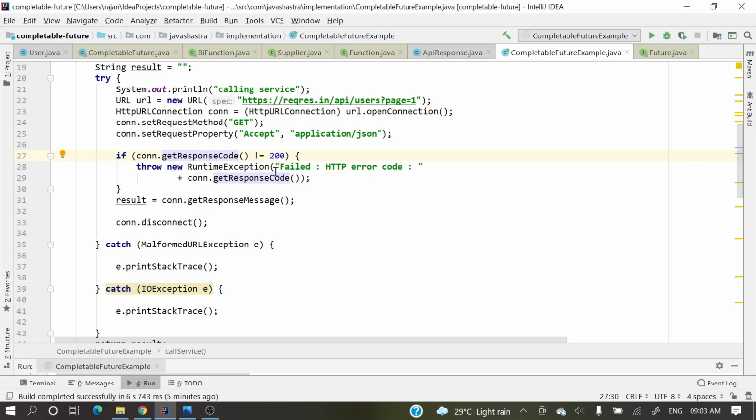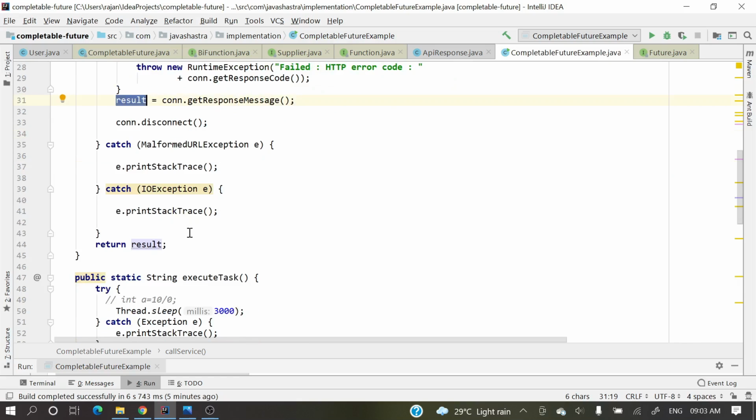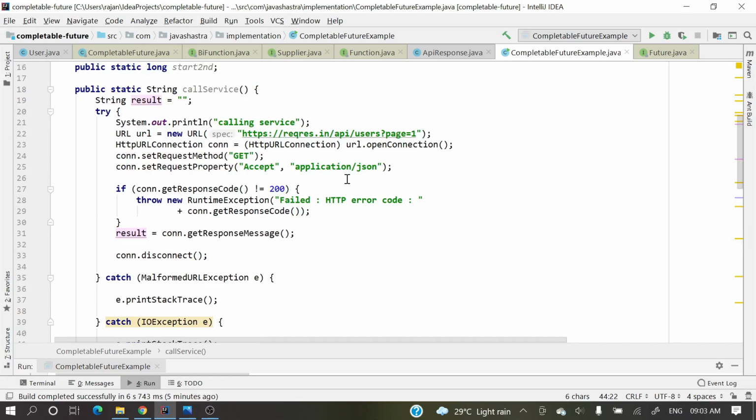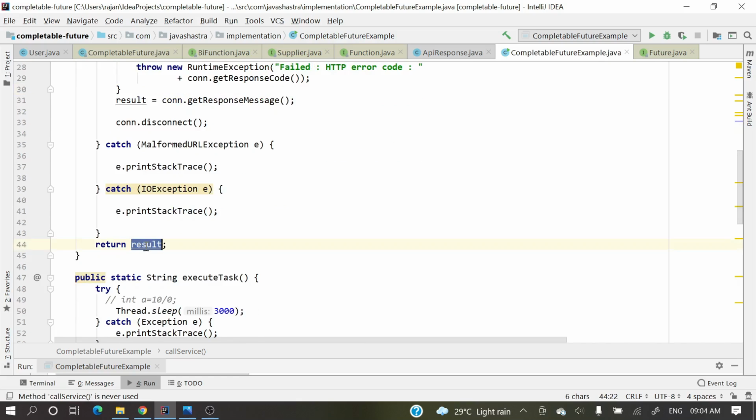If it is not 200, then we print that it failed, and otherwise we get the result and return it from this method. We are calling the API and returning the result as a string.